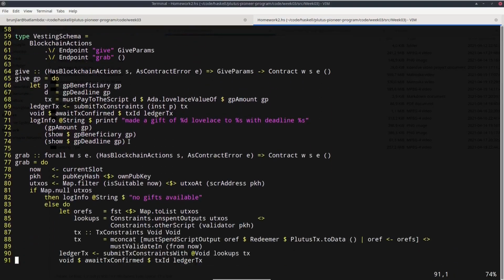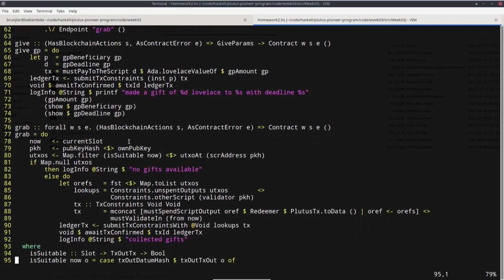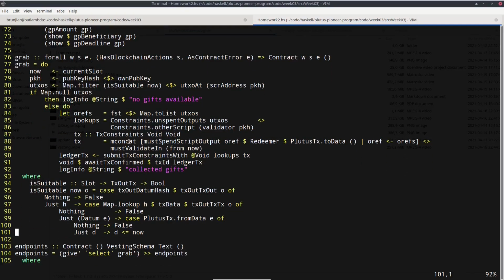And I adapted the wallet endpoints, the wallet contracts accordingly. So now it's actually nicer again. The grab, or it depends how you look at it, but the grab now again doesn't need a parameter because it gets the beneficiary by just taking its own public key hash. And it no longer needs the deadline in order to construct the address, because the deadline is no longer part of the address, because it's no longer part of the parameter. And I had to change the logic a bit, but actually it gets much simpler.